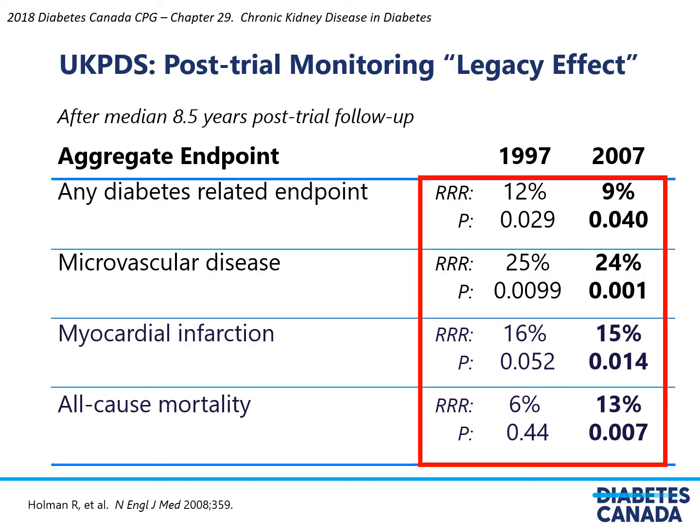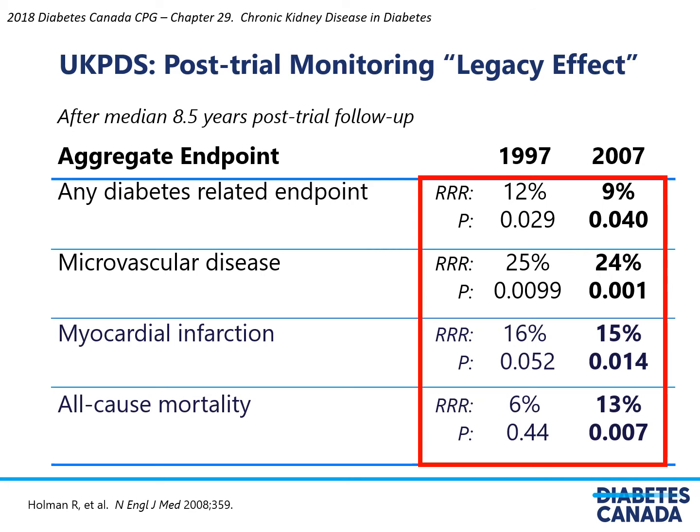What about in type 2 diabetes? So in the case of type 2 diabetes, we have the United Kingdom Prospective Diabetes Study, or UKPDS, which also analyzed the effects of tighter glycemic control on microvascular and macrovascular complications. The initial study was completed in 1997, and you can see that there was in fact a significant reduction in any diabetes-related endpoint and a significant reduction in microvascular disease.